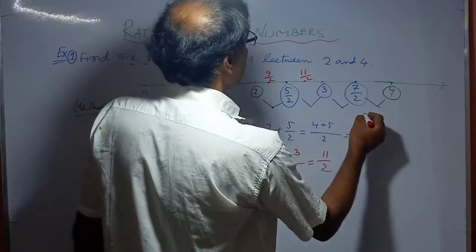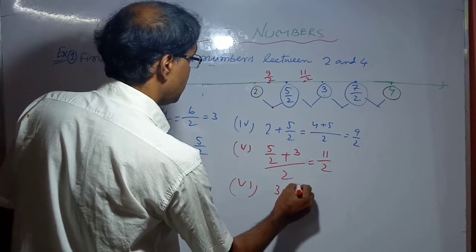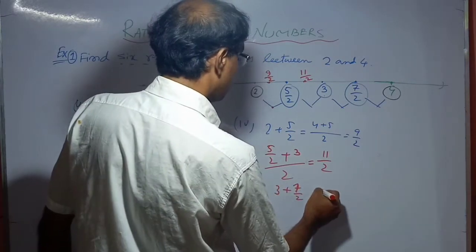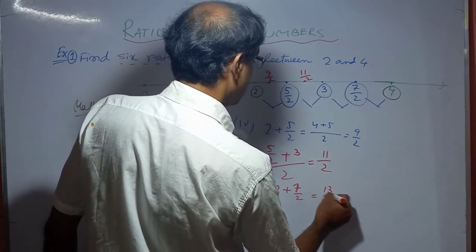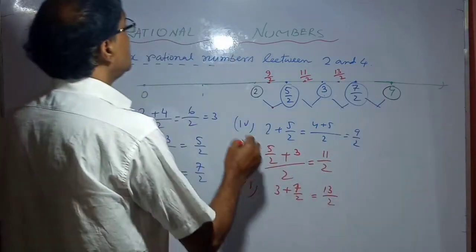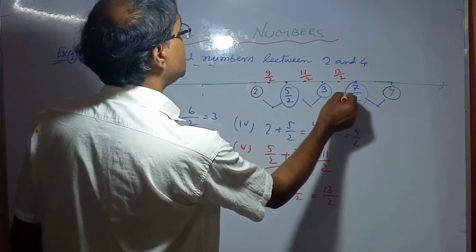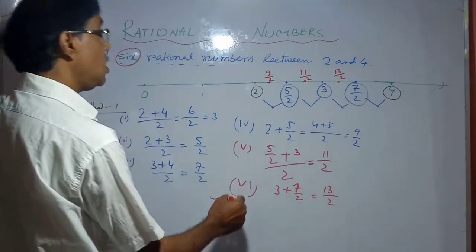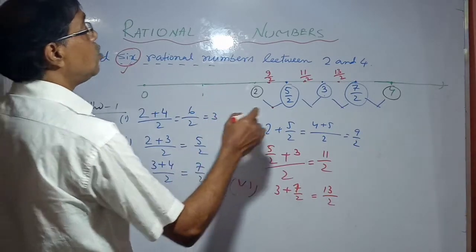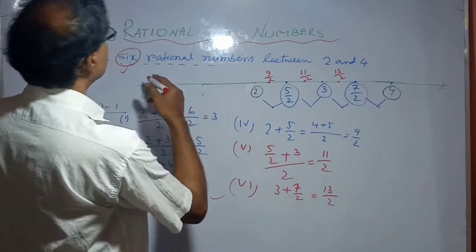We can get another rational number between these: (3 plus 7 by 2) by 2, that is 13 by 4. Since 6 rational numbers are required, we have found all 6 rational numbers. You can also find more than 6, such as 7, 8, 9, 10. We can easily find the middle points and get all the rational numbers.